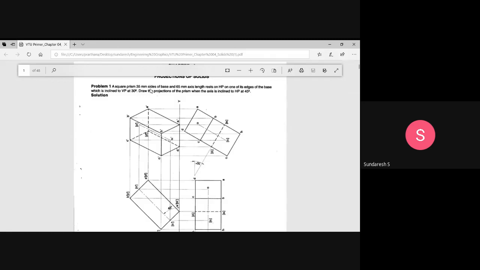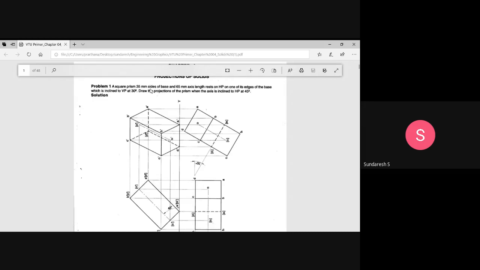And in the third position, we will incline the edge of the base to VP at 30 degrees, and later we will project it for the final front view. So in the initial position, the base edge that you are going to draw should be perpendicular to the XY line. You have to construct it in such a way that it is perpendicular to the XY line in the top view, or in the horizontal plane. And so we are going to start it now.